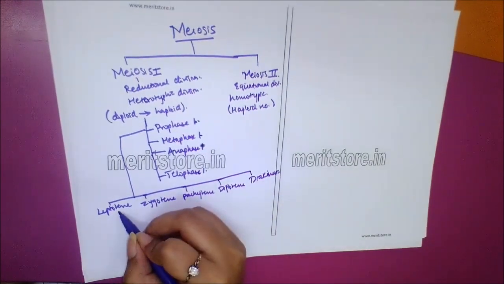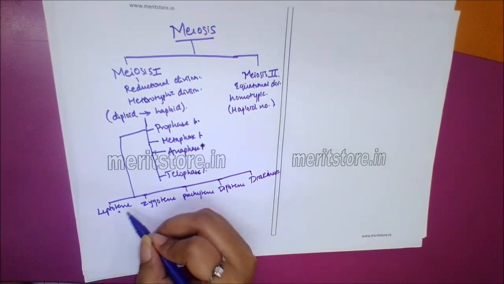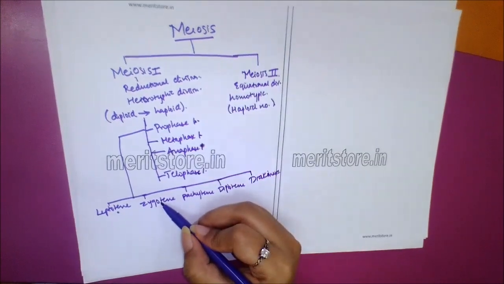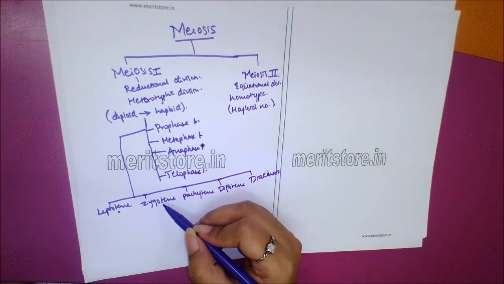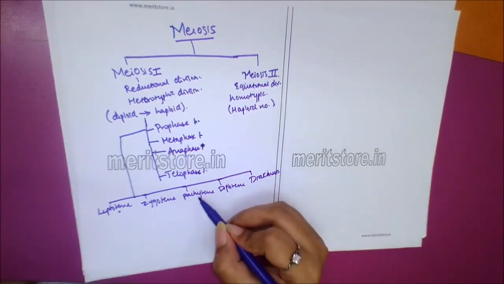Leptotene has beaded long chromosomes, showing a bouquet arrangement. Zygotene: chromosomes become shorter and thicker, bivalents or tetrads. Synapsis occurs. Bivalents form synaptonemal complexes to stabilize the paired condition of chromosomes.